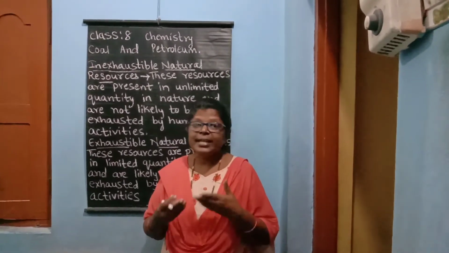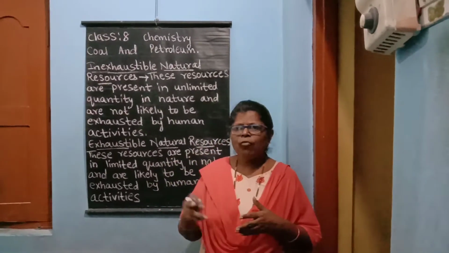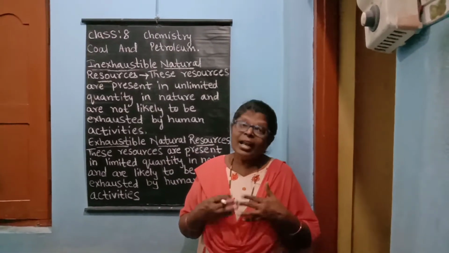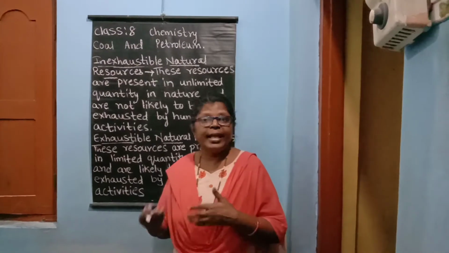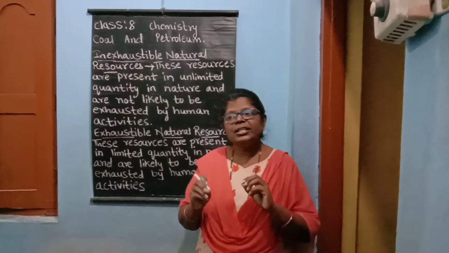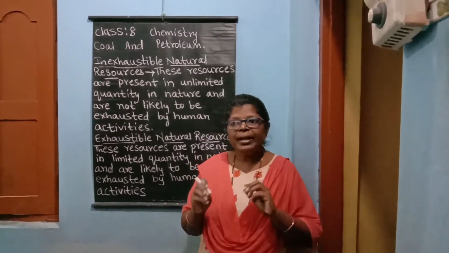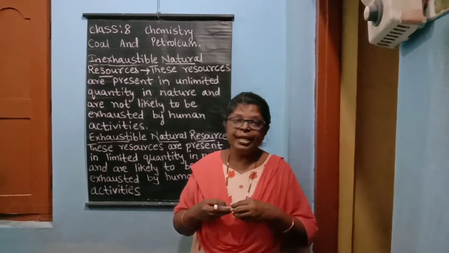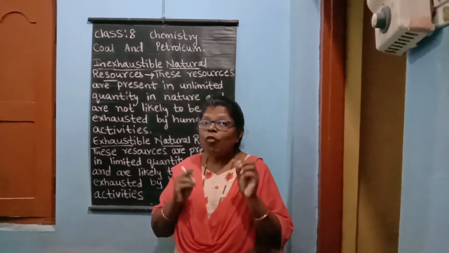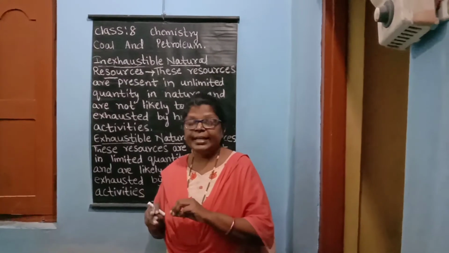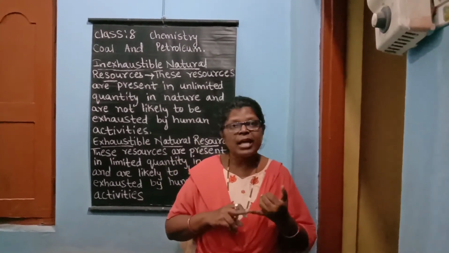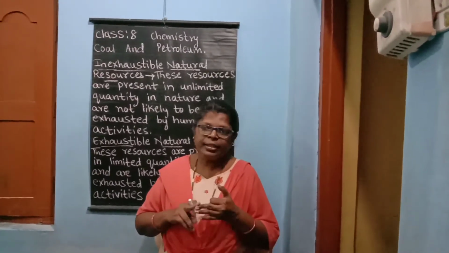Now let us see the second type of coal. The second type of coal is known as lignite. It is harder than peat, but still it is very soft. Its carbon content is more than peat. The carbon content is 40 to 55%. It is found in Rajasthan, Jammu and Kashmir and Tamil Nadu.